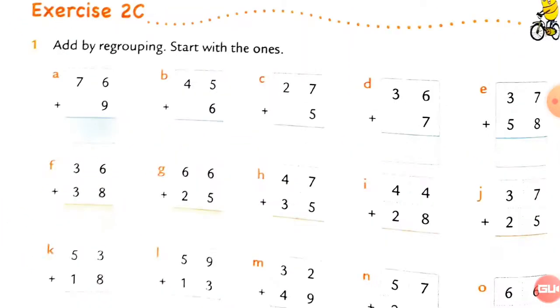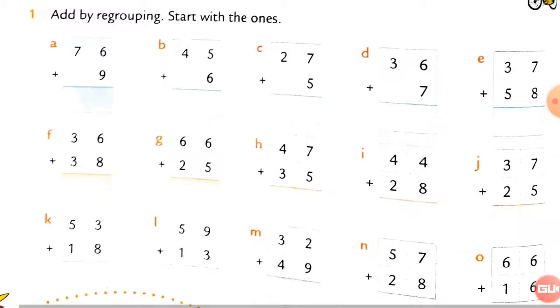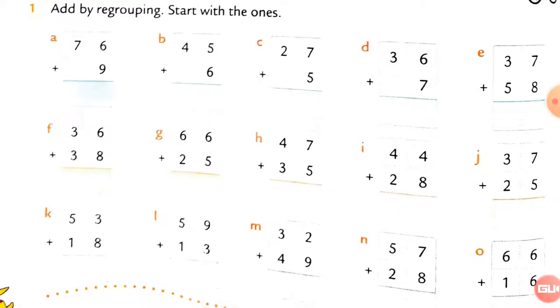See this, you can see here, here are the sums A to O. Now this exercise you have to write down with neat and clean handwriting in your book. So your practice will be easy, and you can do these addition sums very easily, and practice makes a man perfect.